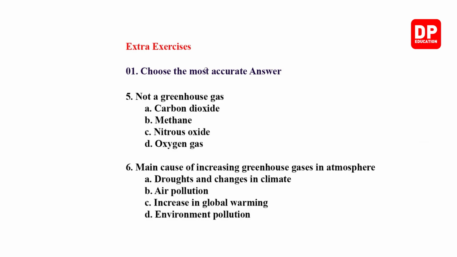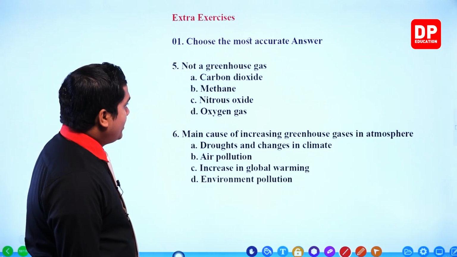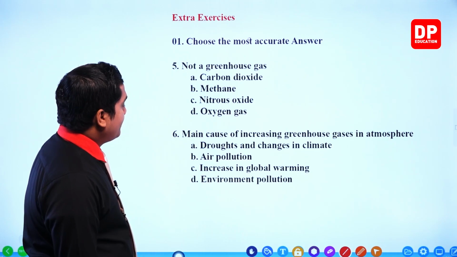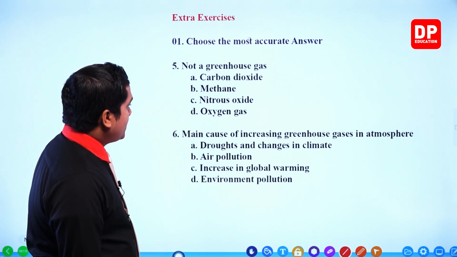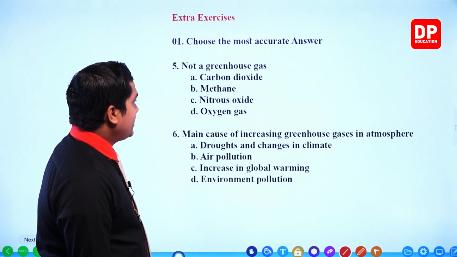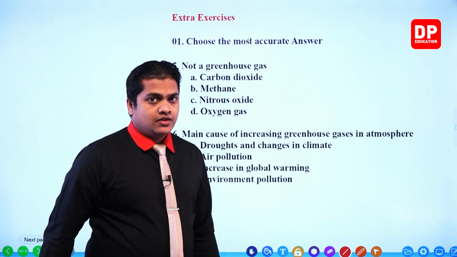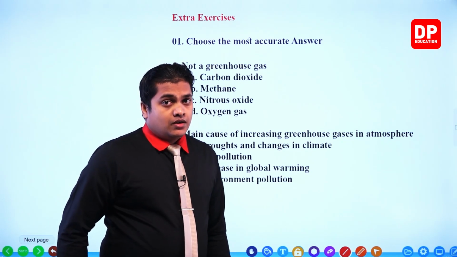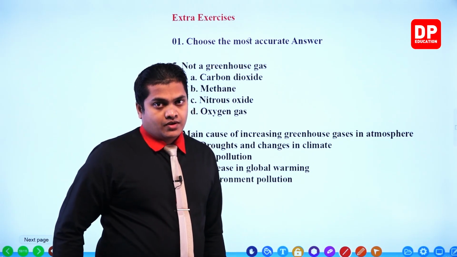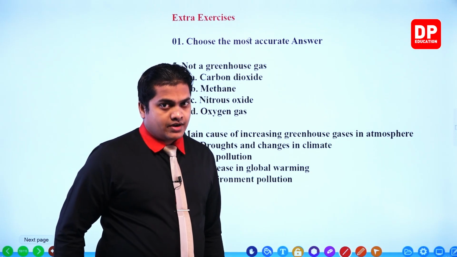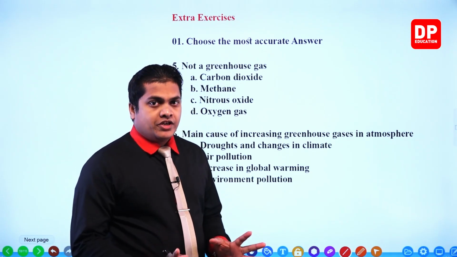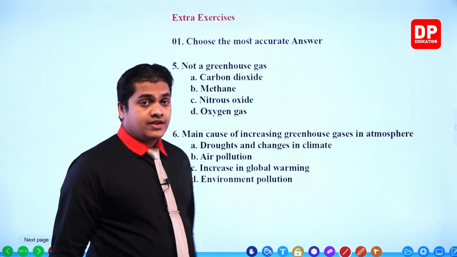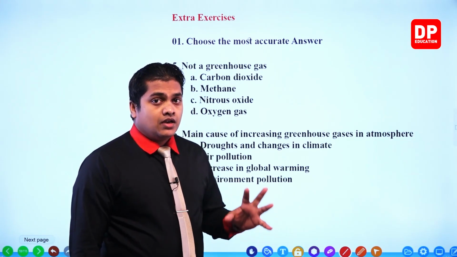Not a greenhouse gas: carbon dioxide, methane, nitrous oxide, oxygen gas. We know that carbon dioxide is a good example of a greenhouse gas.